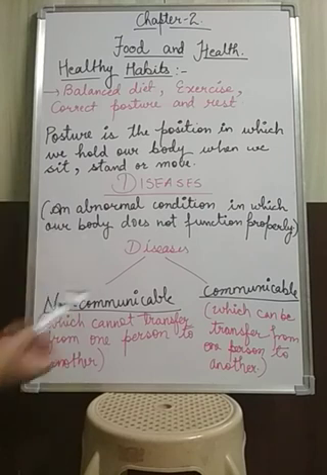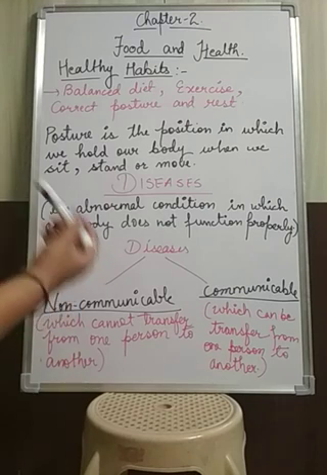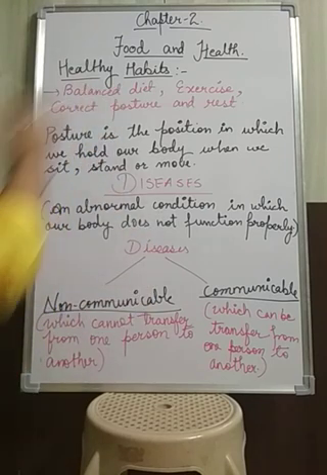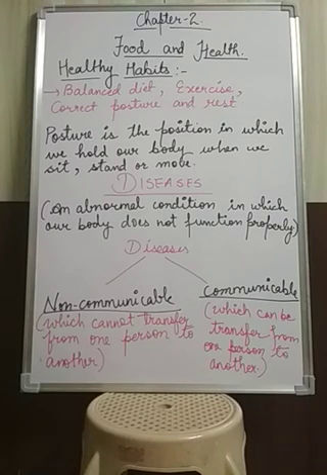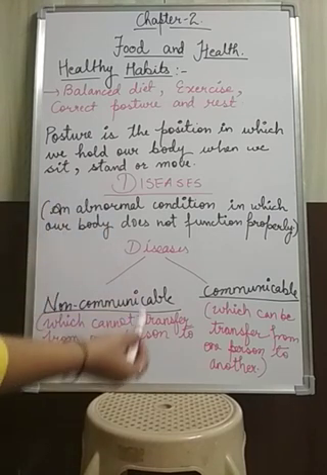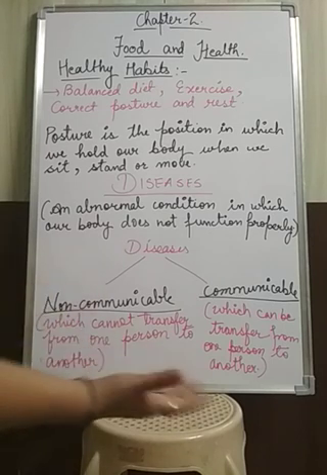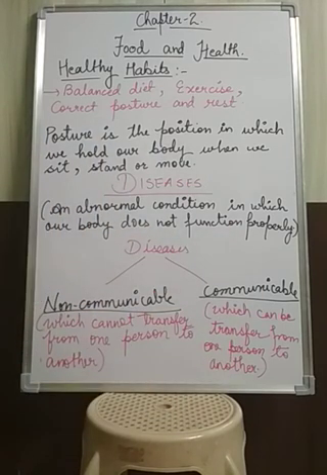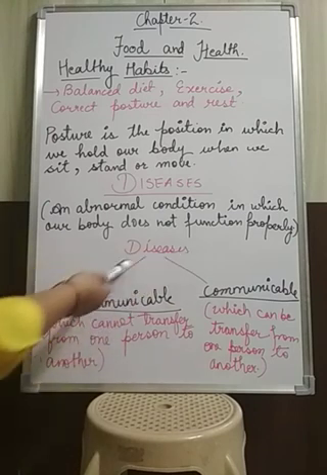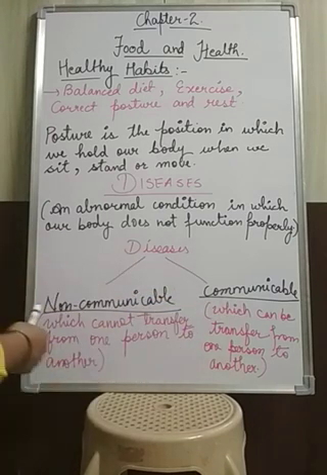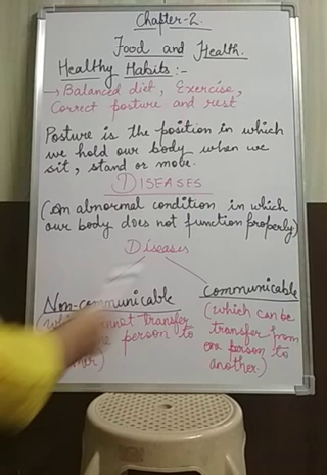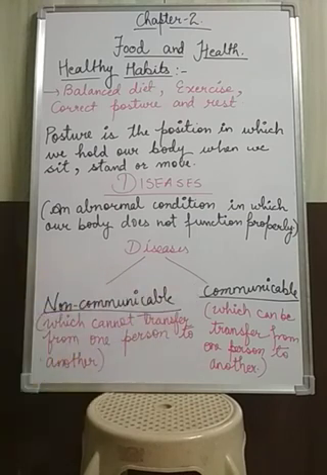Okay, and these diseases can occur when we do not follow healthy habits. Sometimes a disease can be caused by certain types of germs. So basically, depending on how you are following your healthy habits, or if your body gets attacked by some germs, diseases are of two types. The first one is non-communicable disease and the second one is communicable disease.